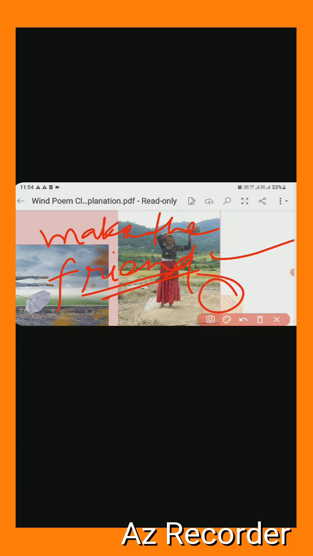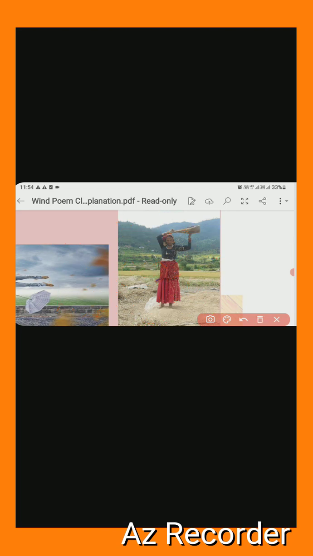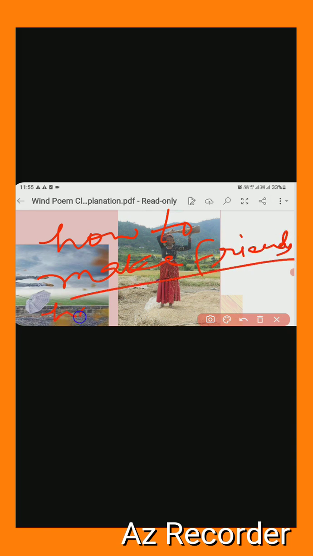But those who are flying like the chaff, those who are weak, they can't do anything, because they have no technique of how to make friends. How to make friends means how to embrace the difficulties.